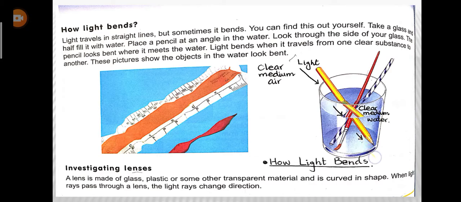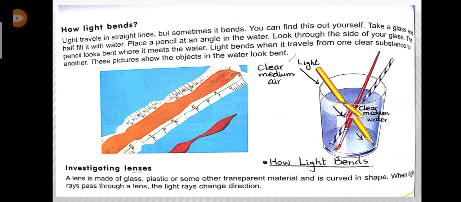Okay, why is it bent? Because its speed slows down. The speed of light in air is more as compared to in water. That is why, as it travels from air into the water, we see a broken or bent image of the pencil or brush. This picture shows us the object in the water looks bent.